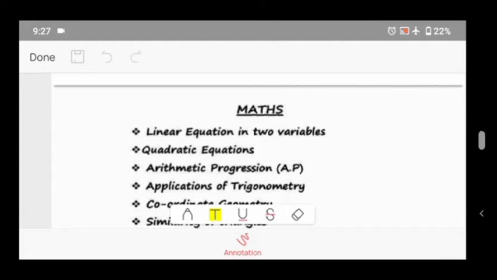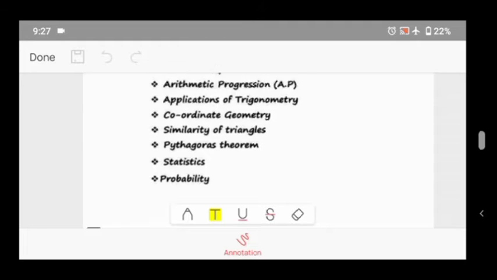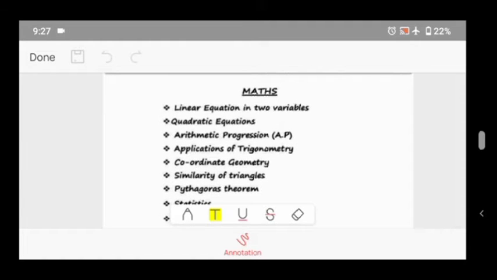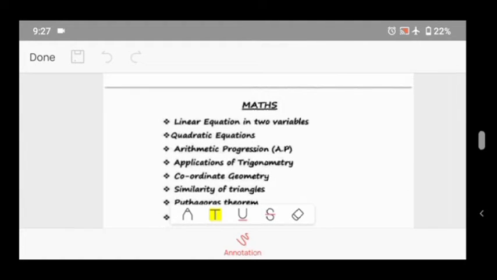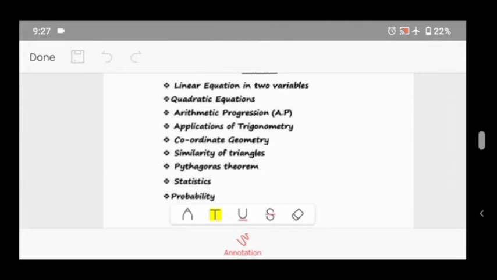So let's start. First of all, here I have shown you some important chapters of maths. This is from ninth also and 10th also. Here: linear equations in two variables, quadratic equations, arithmetic progression, applications of trigonometry, coordinate geometry, similarity of triangles, Pythagoras theorem, statistics and properties.